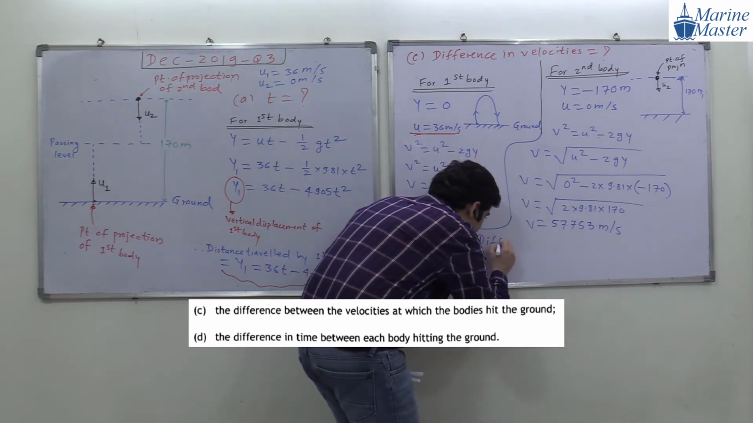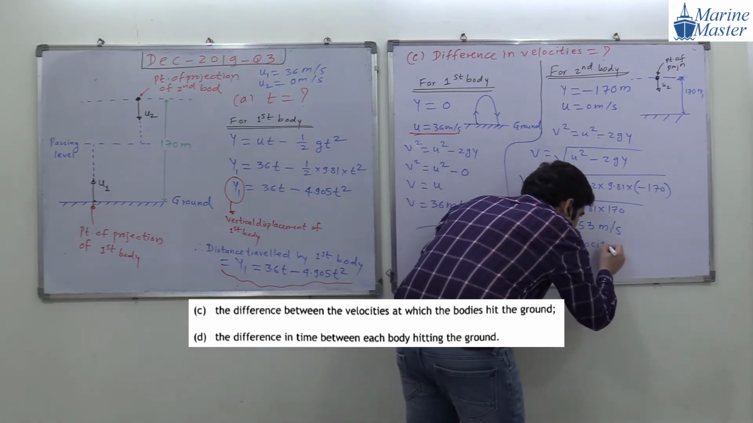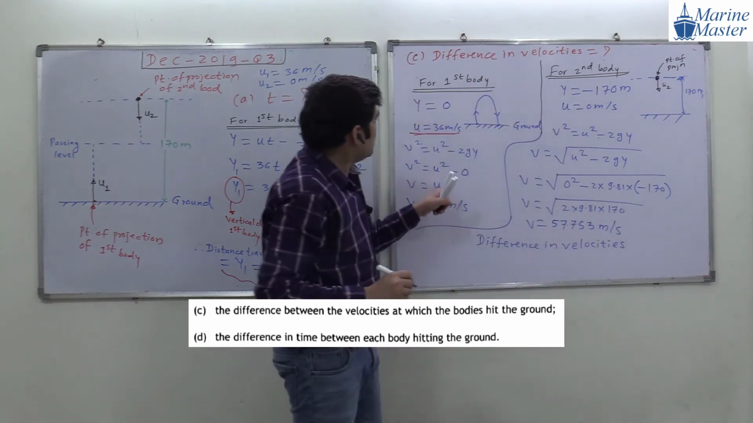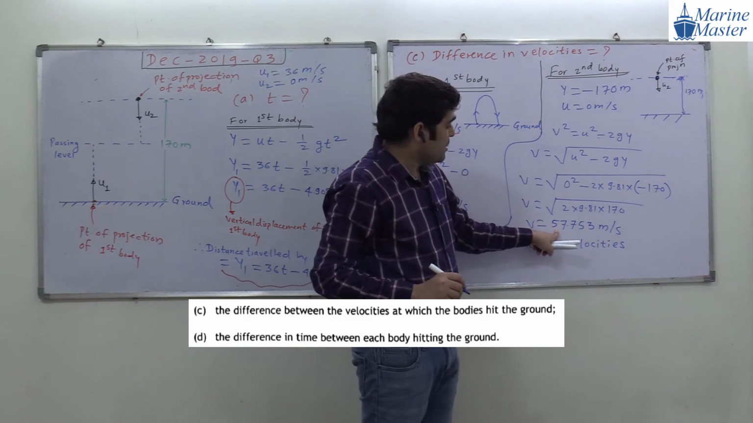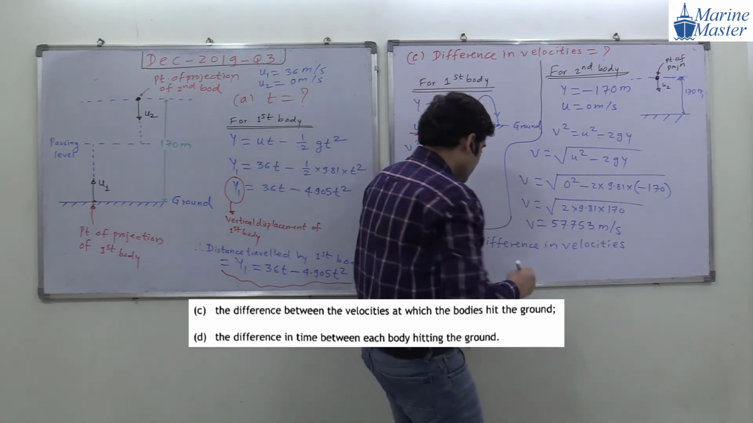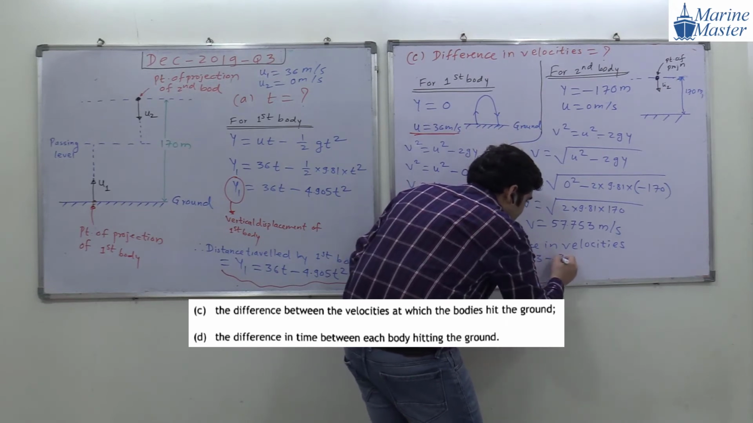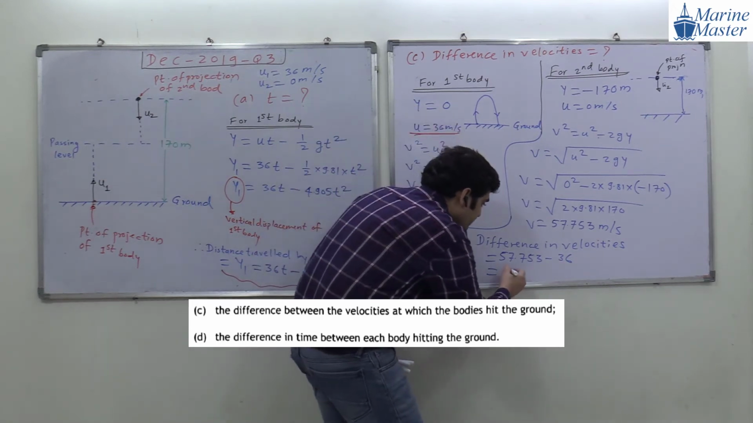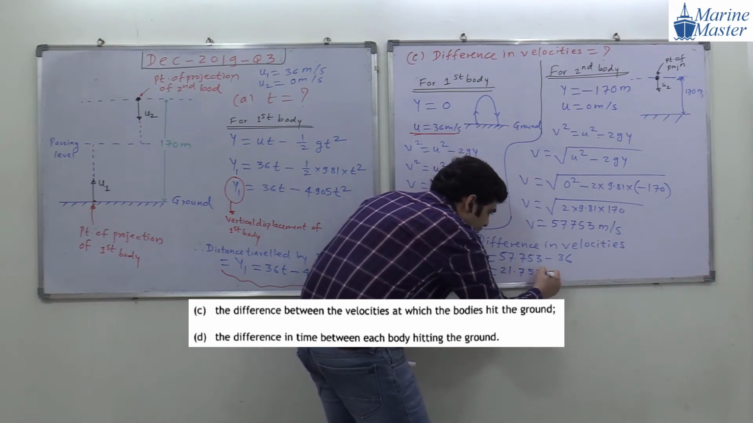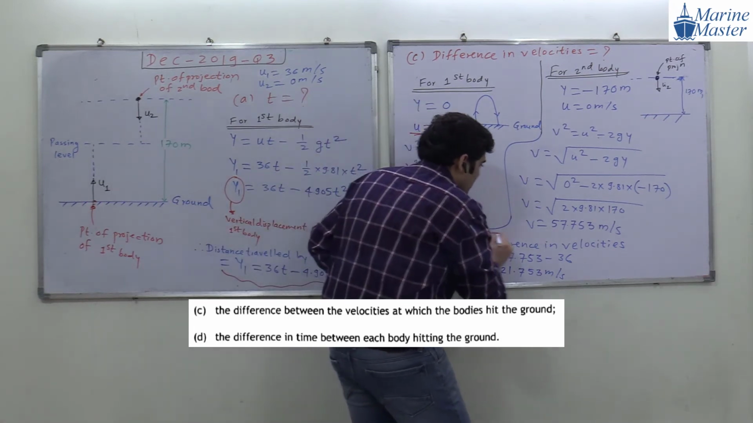Difference in velocities. So, difference in velocities will be what, guys? Okay. So, here we have a hitting velocity of 36. Here what we have? 57.753. So 57.753 minus 36. What will be the answer, guys? Can anyone tell me? Unit? Meter per second. Okay, because it is a velocity, a difference in velocity. So this is our answer for the C part.